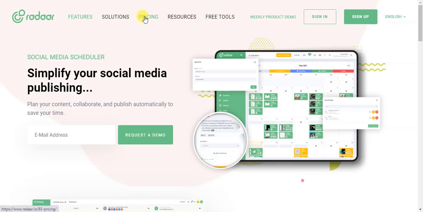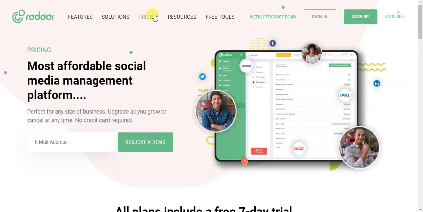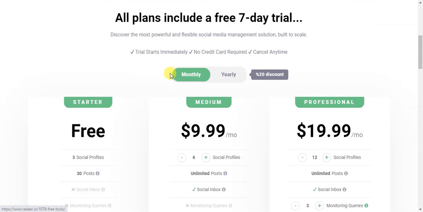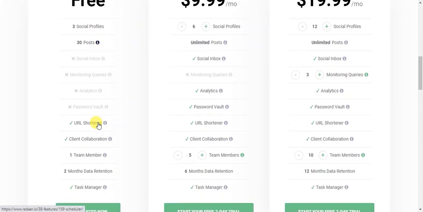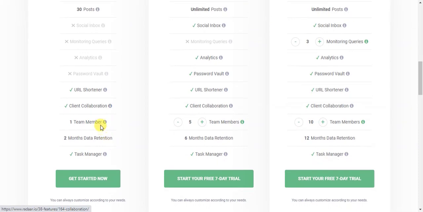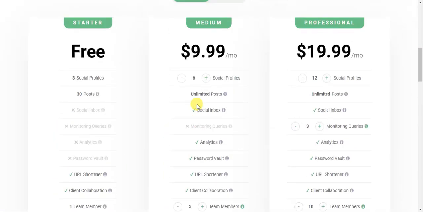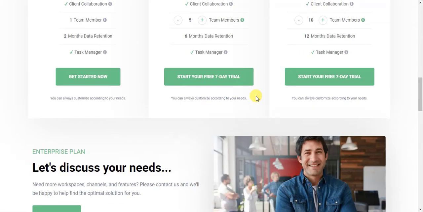So just go to the pricing section, and there you can check the different plans according to your needs. So here is the free plan. Using the free plan you can add 3 social media profiles and 30 posts, and then the third one is the URL shortener. You will be able to shorten the URL of a post, and you can add 1 team member here, and 2-month data retention, and you will also get the task manager. So according to your needs you can pick your plan here.